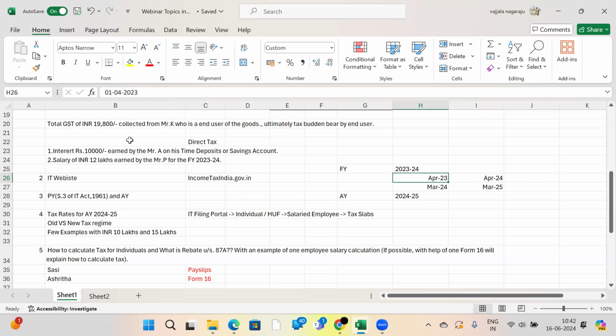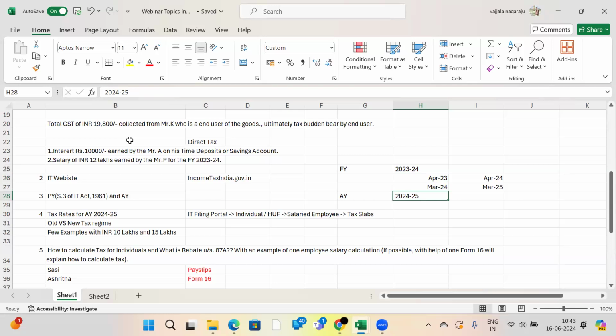Whatever income you have earned, whether it is salary, rental income, interest income, or mutual funds income, maybe you sold your house and received funds, which is a capital gain, or you sold unlisted shares, or you are trading shares bought in different financial years and sold during this financial year. Whatever income arose during the financial year, April 1st 2023 to 31st March 2024, will be assessed. That means it will be taxed in the coming financial year.